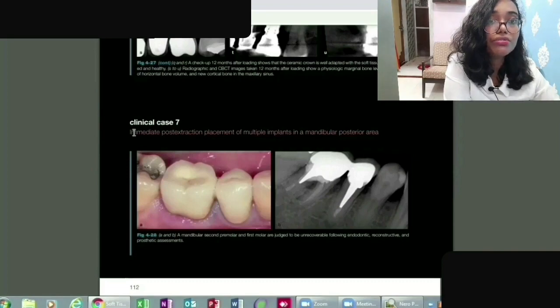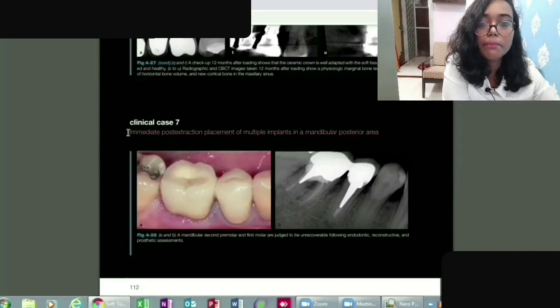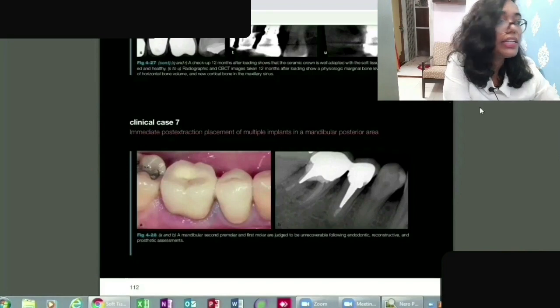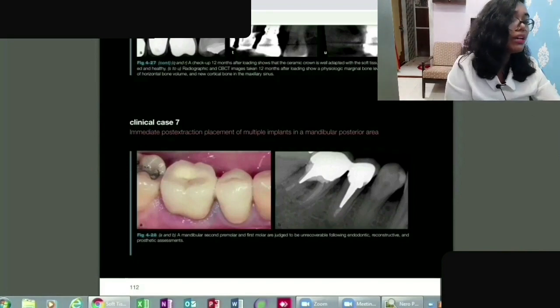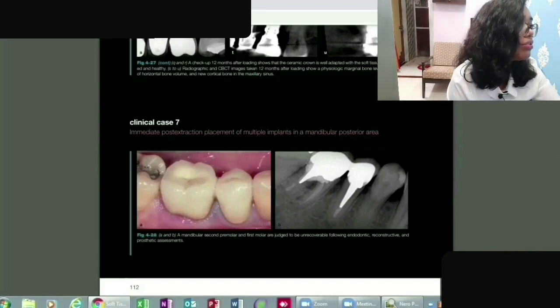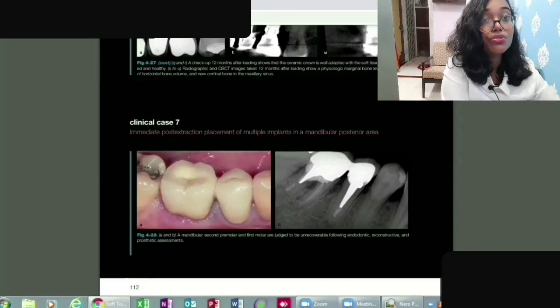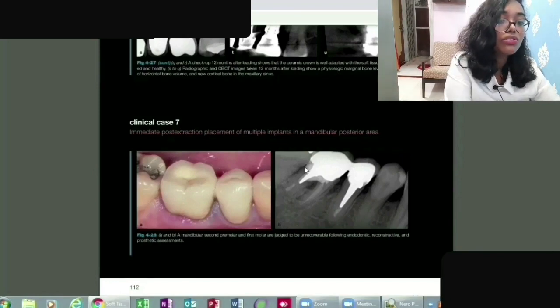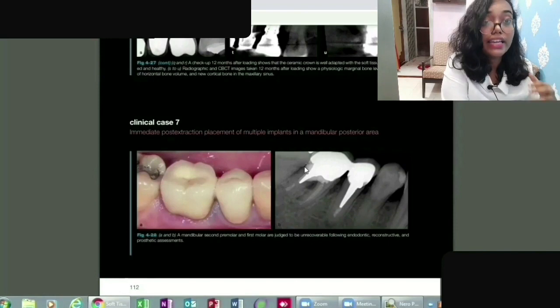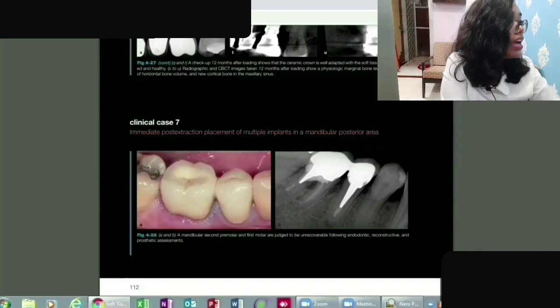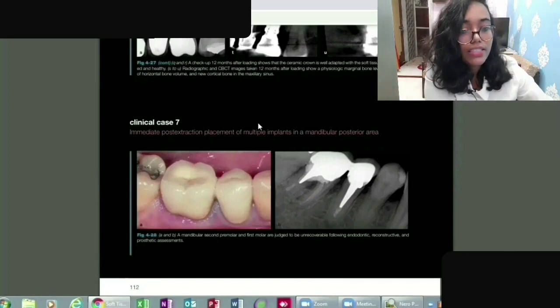So what options are you left with? Just one: the immediate post extraction implant, which will be convenient for the patient and for you as well. They'll go through less trauma because it has already been extracted and the area is still fresh, and you can just place the implant, put the graft, and see the best results possible. So let's see this case.